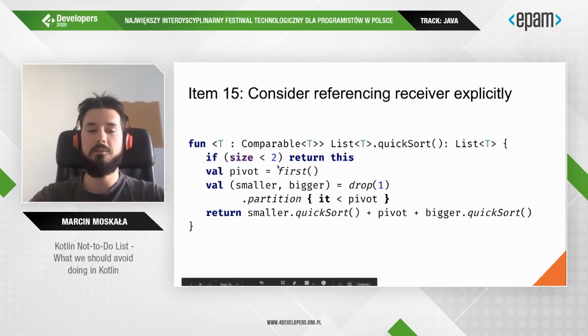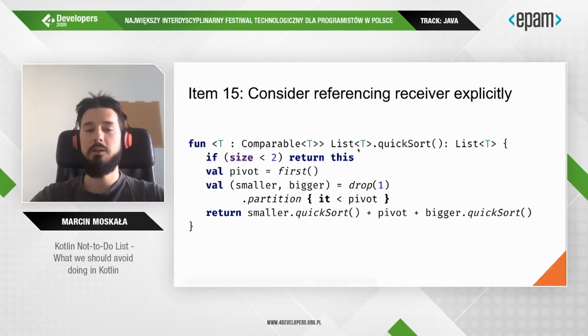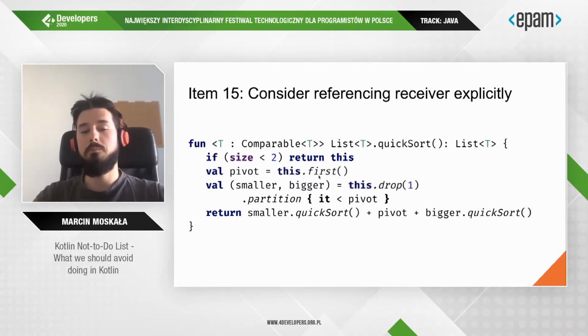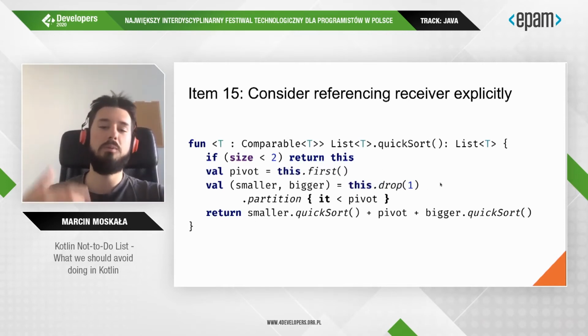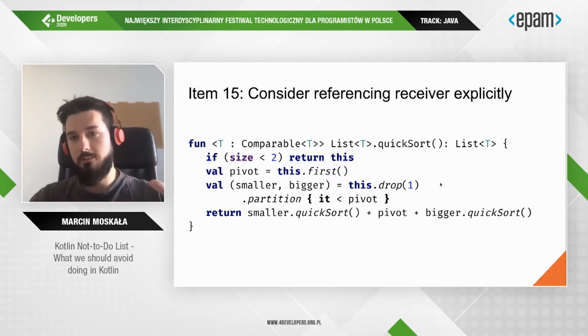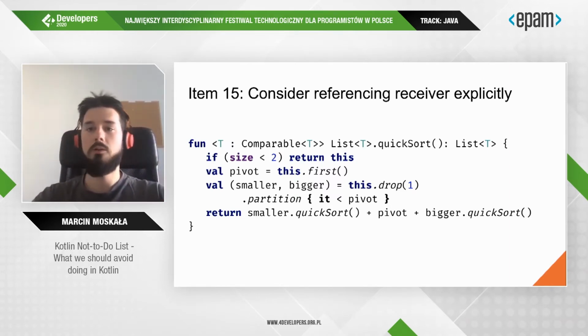So this first function actually comes from the receiver, from this, but it is not explicit, so it might be confusing. It's not clear where that comes from. I argue that in most cases, it is beneficial to use the this keyword to make it explicit where this comes from. If it is an outer receiver, then you need to use a label to say which receiver it is.